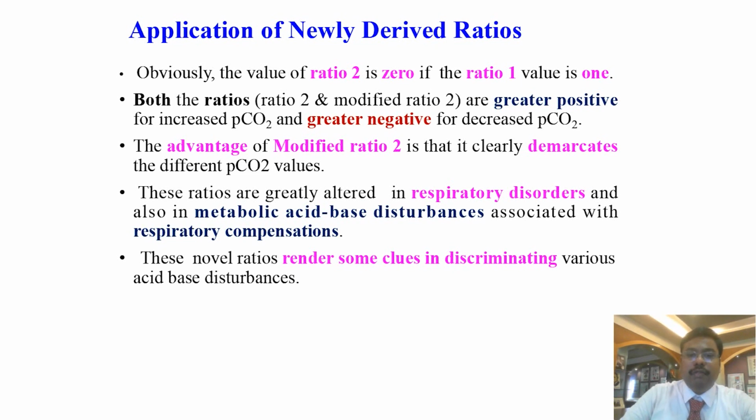The advantage of modified ratio 2 is that it clearly demarcates different PCO2 values. These ratios are greatly altered in respiratory disorders and also in metabolic acid-base disturbances associated with respiratory compensations. So these novel ratios render some clues in discriminating various acid-base disturbances.